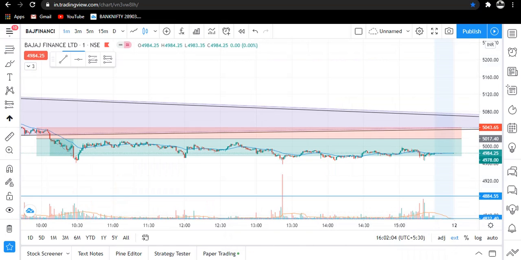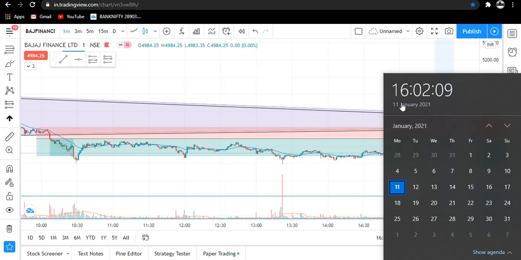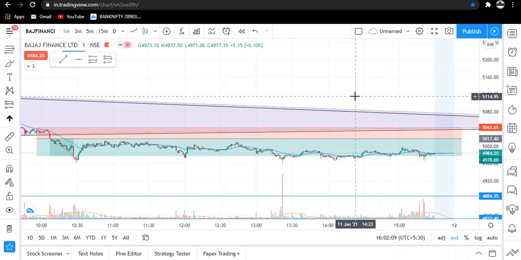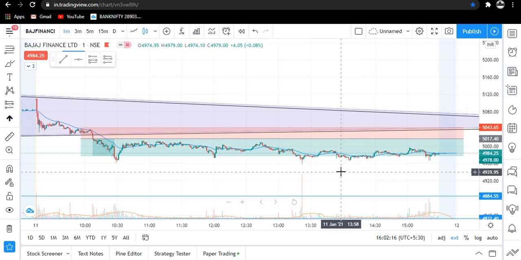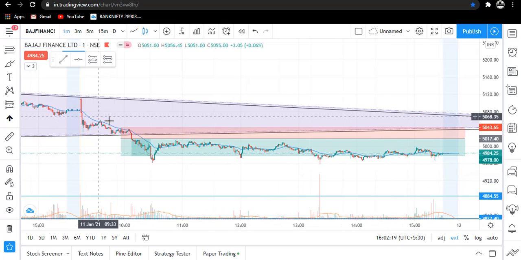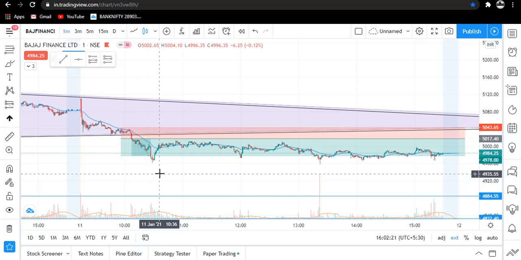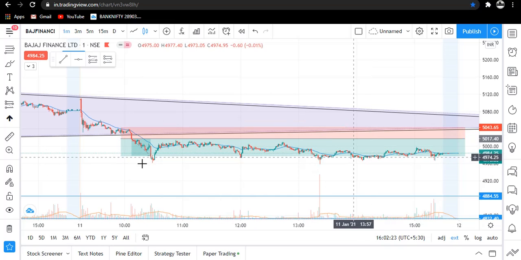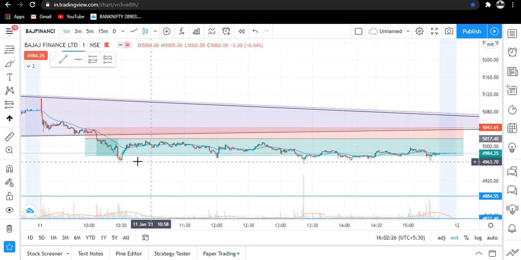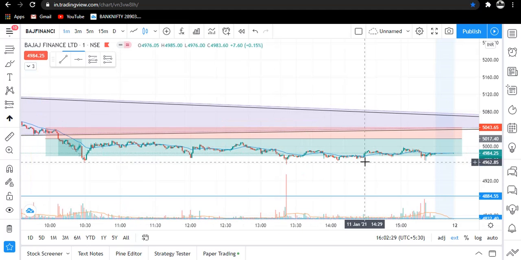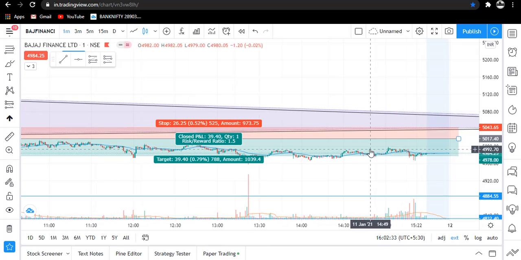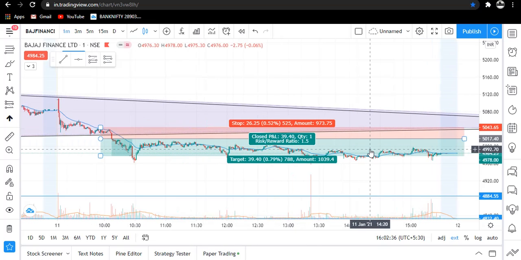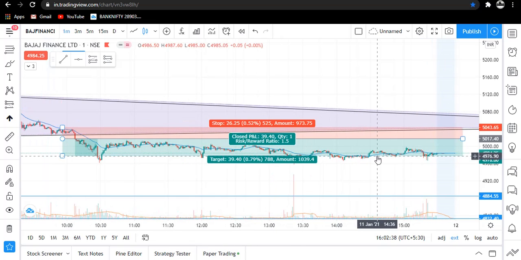So traders, here you can see that it's now 4 PM. Traders, I was gone outside, so I exited my trade from my mobile application, and let me tell you, after that momentum when we entered, the market became sideways, or it showed a consolidation, and you can see. But then also traders, when I exited, we got the risk reward ratio of 1:1.5, that is also good, and we had booked some profit also.